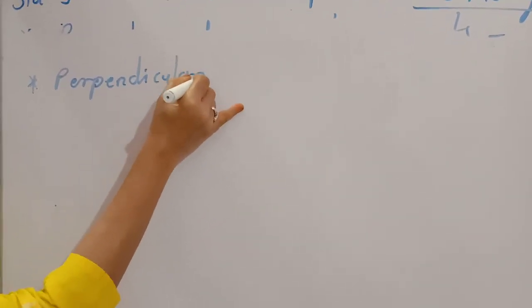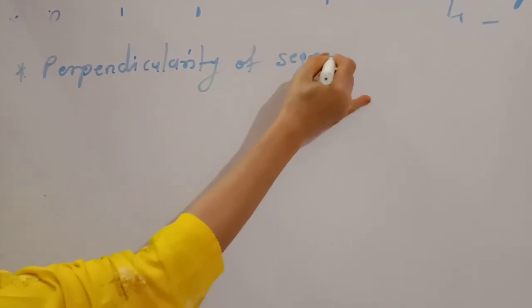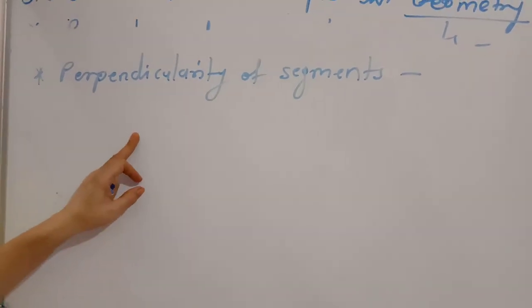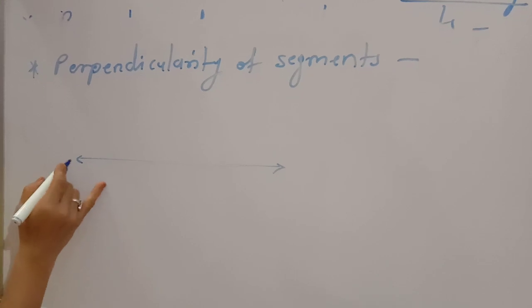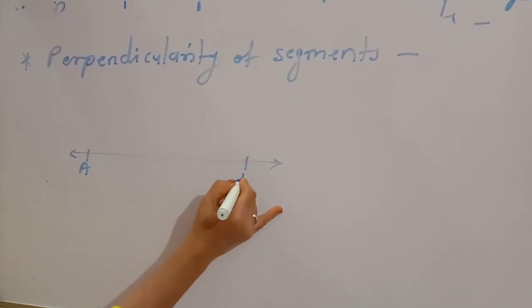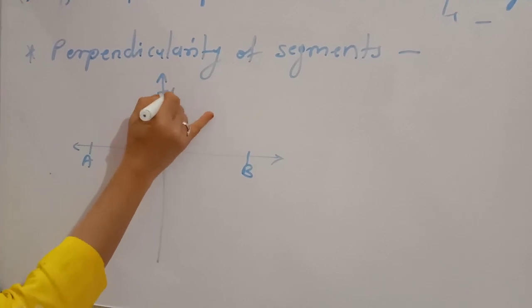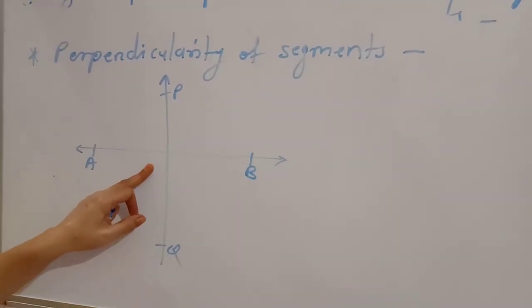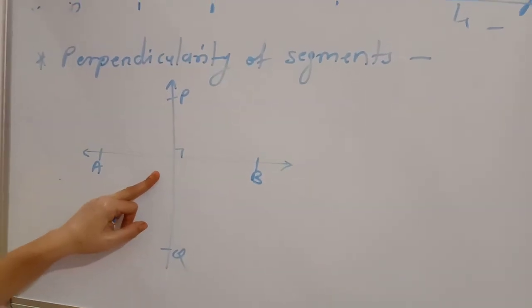Now see, if these are two lines, line AB and line PQ, and they intersect each other at a right angle, then you say that these two lines are perpendicular.